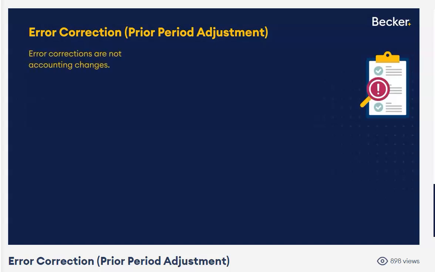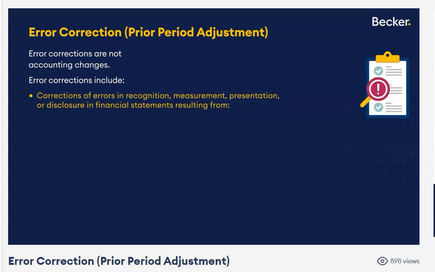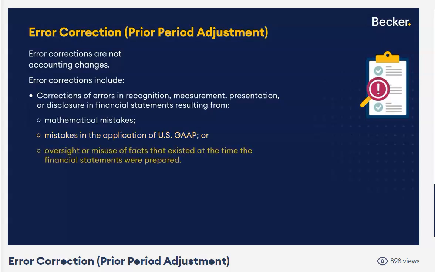Error corrections, first of all, are not changes in accounting principle, folks. An error correction comes because we have an error in the recognition or maybe measurement or presentation or disclosure. Maybe it's a mathematical mistake. Maybe we were mistaken in the way we applied US GAAP. Maybe we had an oversight or misuse of the facts. Any of those are going to be an error correction. You think prior period adjustment. We have to restate those financials, okay?